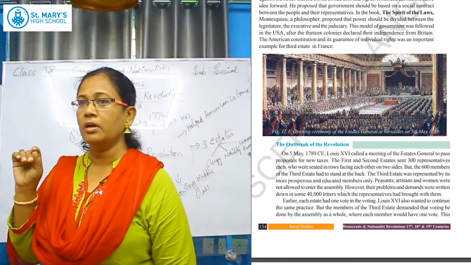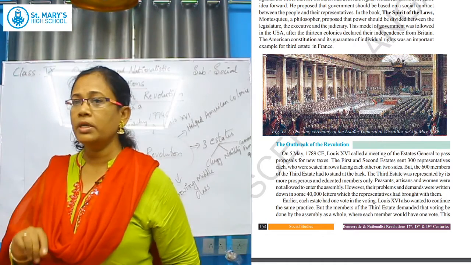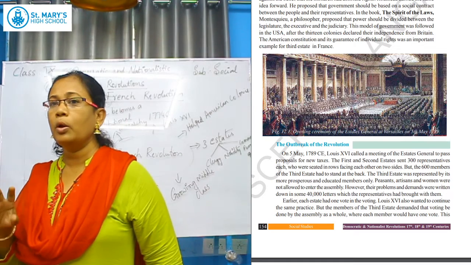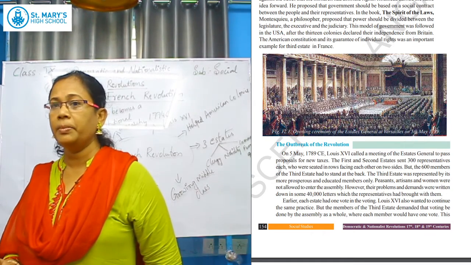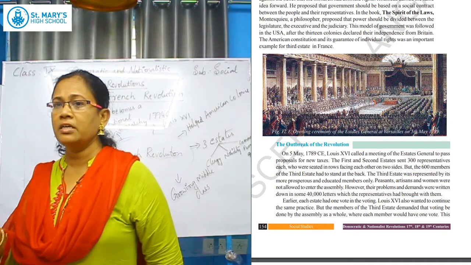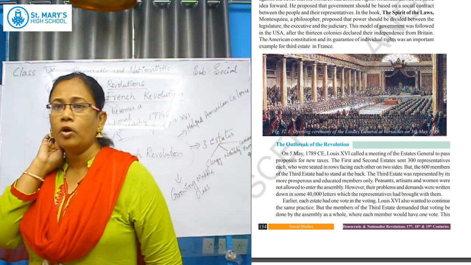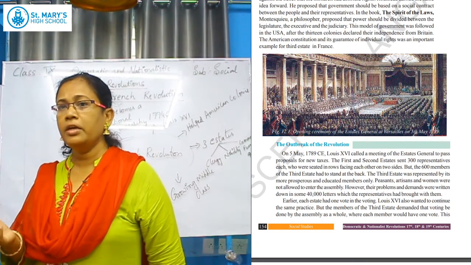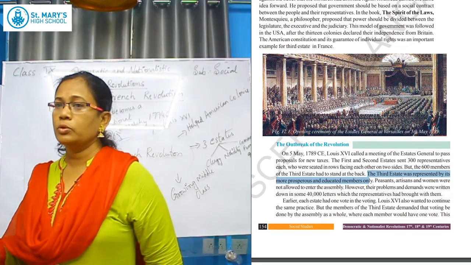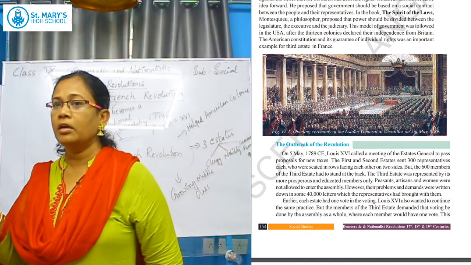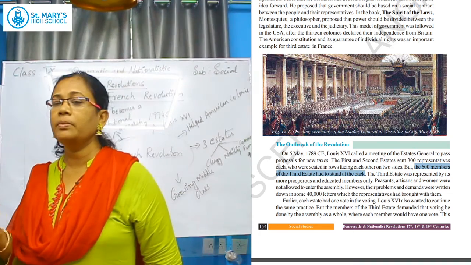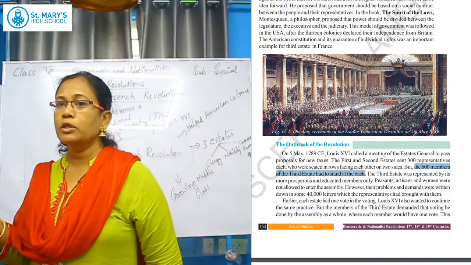Whoever agrees with Louis XVI on the increase of tax has to vote. Now these third estate people got very angry, aggressive. Why? Because if they go according to the voting system, the first and second estate will give their vote in favor of the king, because they will anyhow not pay the taxes. Who are the tax bearers here? Third estate people. So if the first and second estate vote for the king, their majority will be more and the complete tax will be levied on the third estate people. So they don't want this.